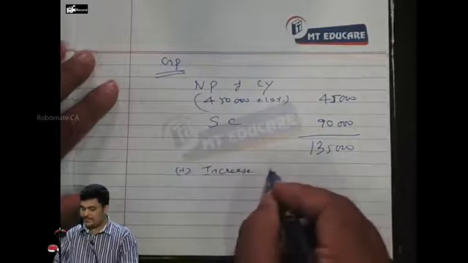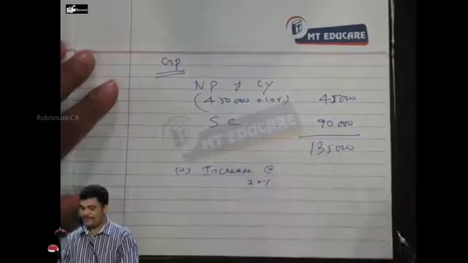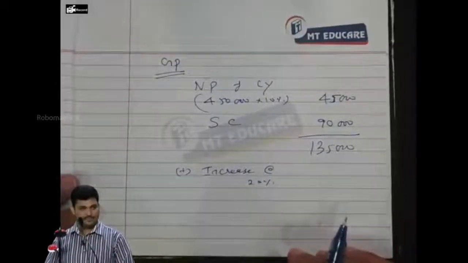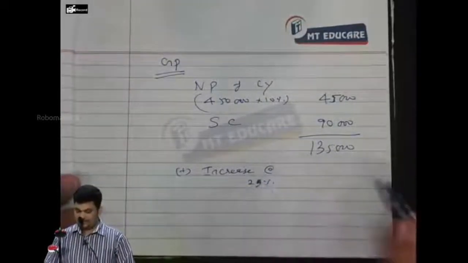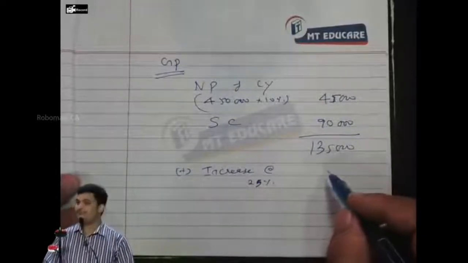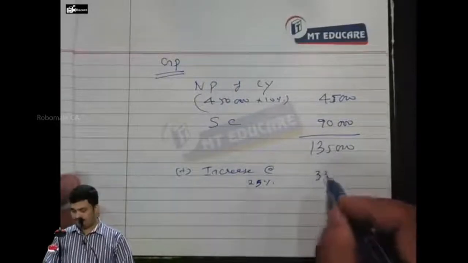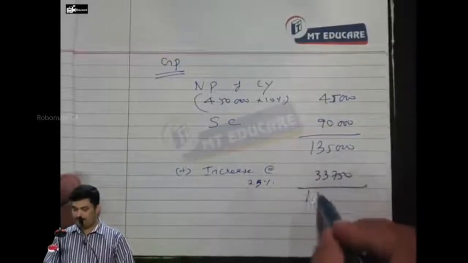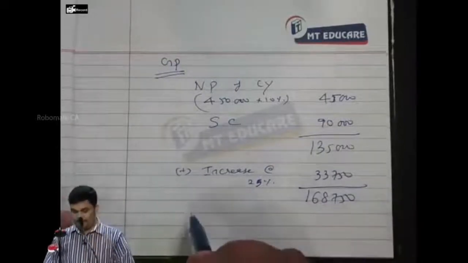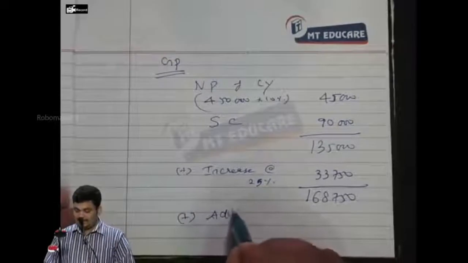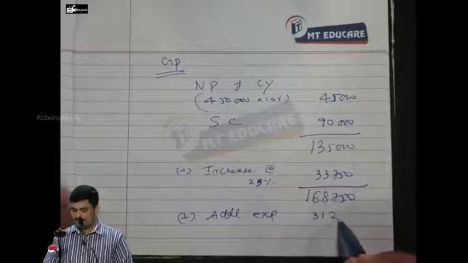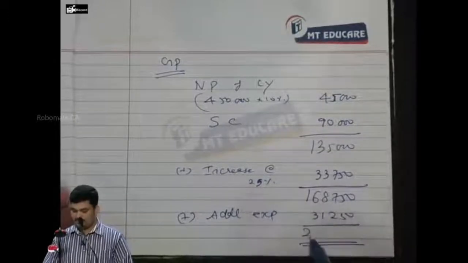Increase at 25%, sorry. Please respond. 1,68,750, plus additional expenditure. Amount is given, no computation required. 31 lakhs.